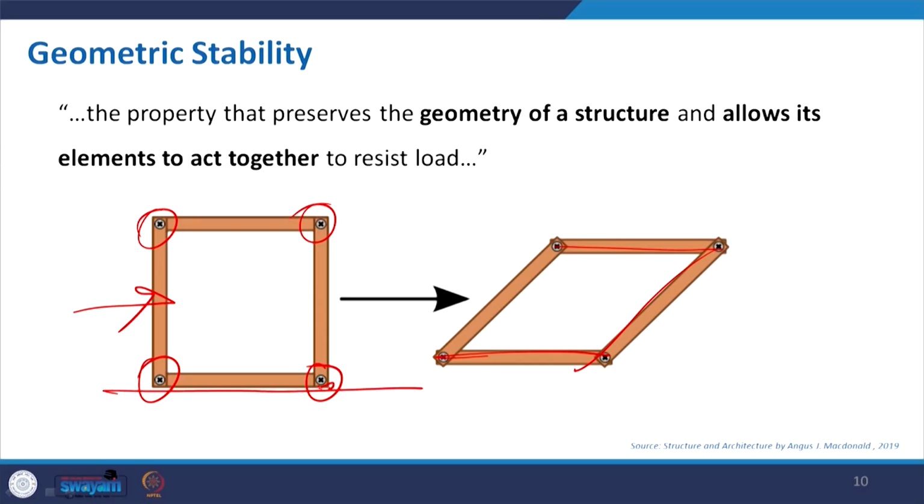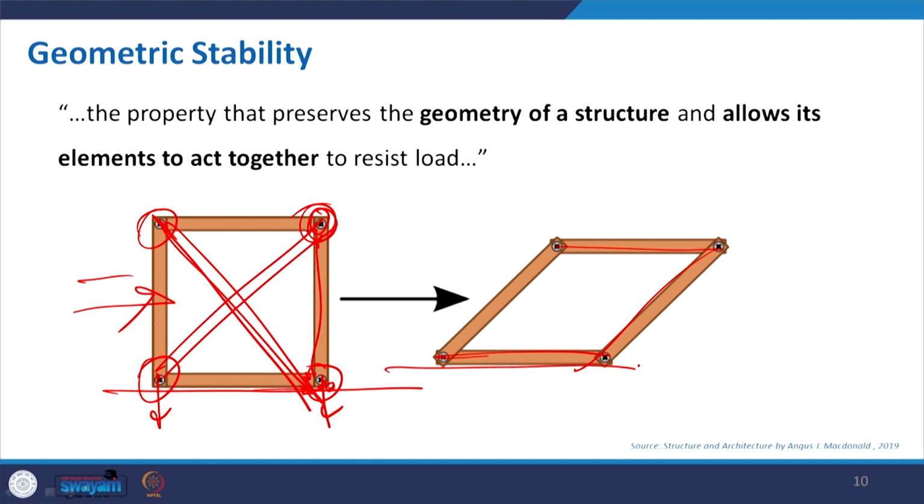Now, in that case I just anchor this portion. So, the bottom portion will have no move, but this will again move in this direction. Now, what are the options I can do? Instead of this, I just make it in a monolithic form. So, then I can protect it, or else I just make some diagonal connections, maybe 1 or 2. So, then it will be made stronger.